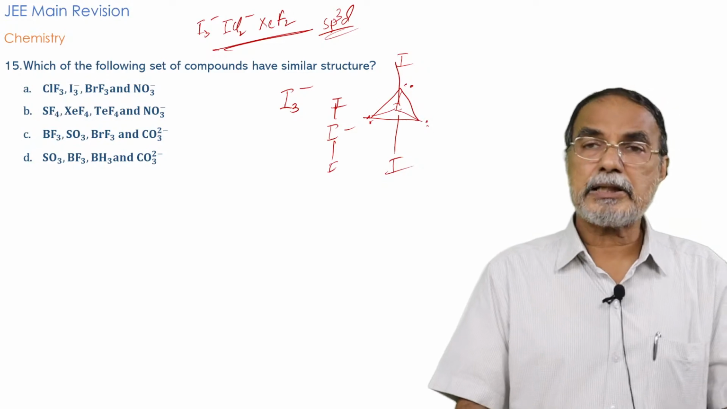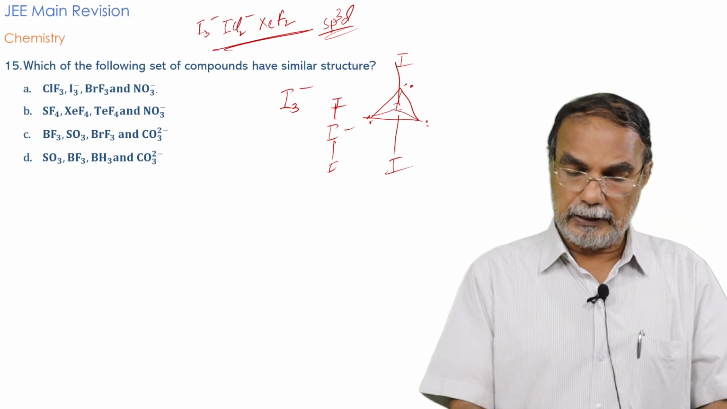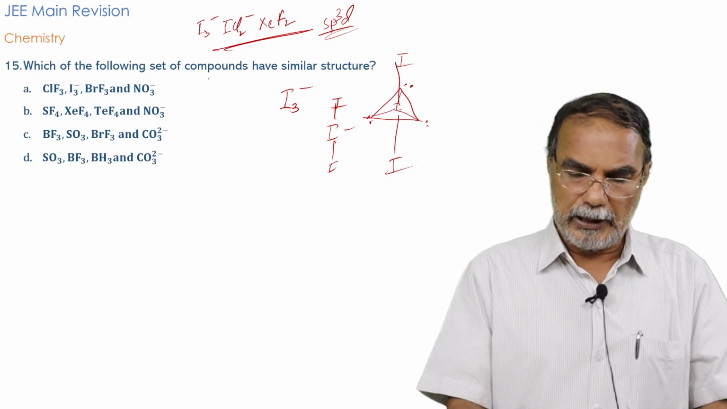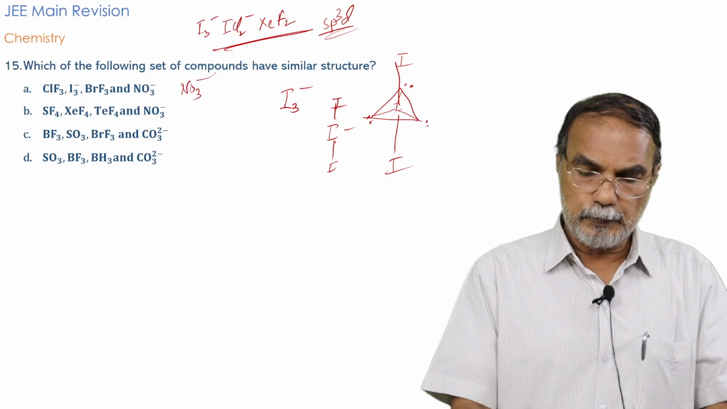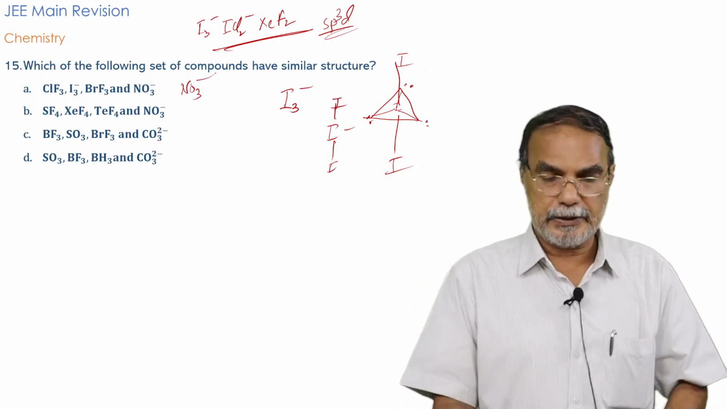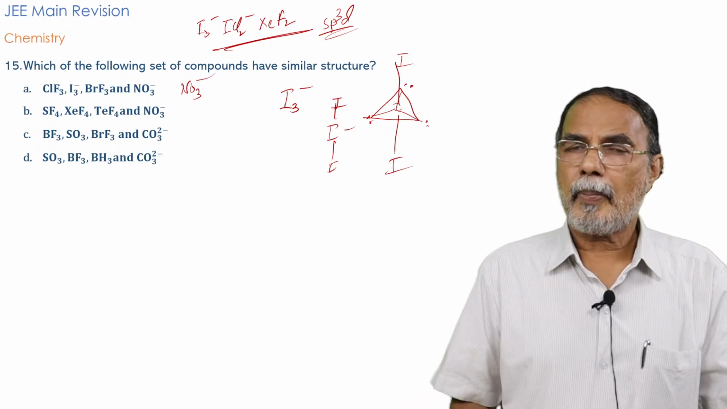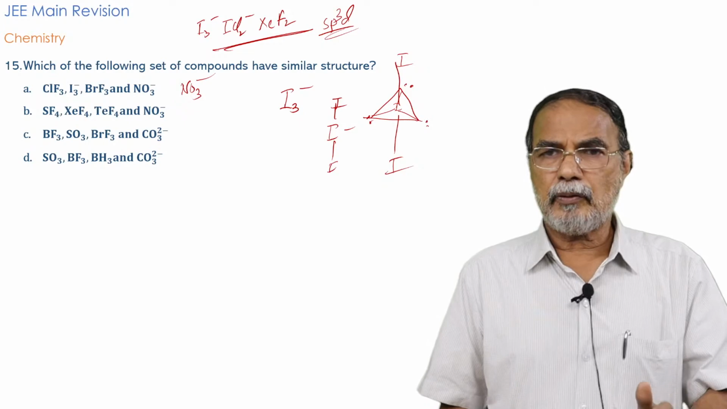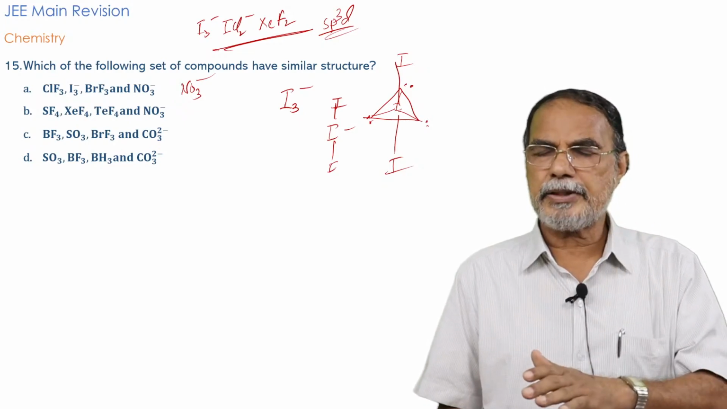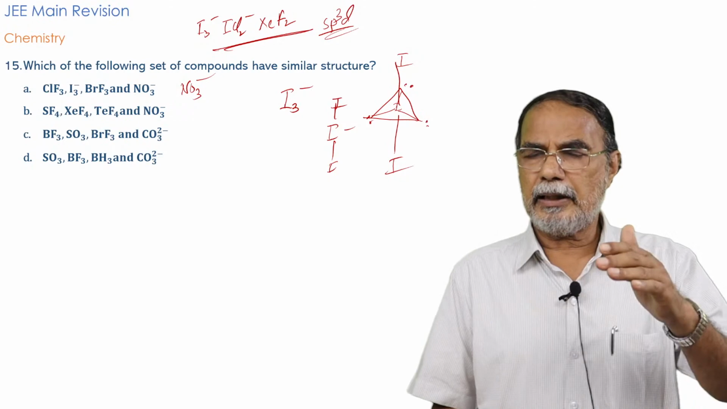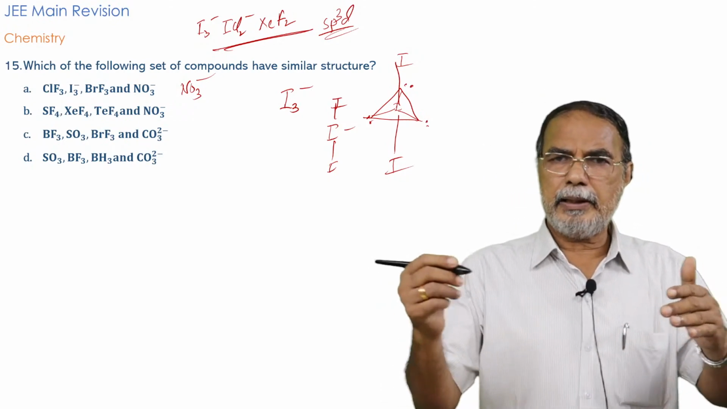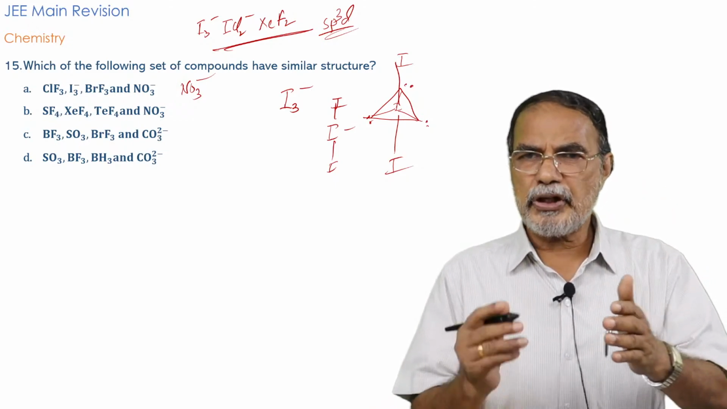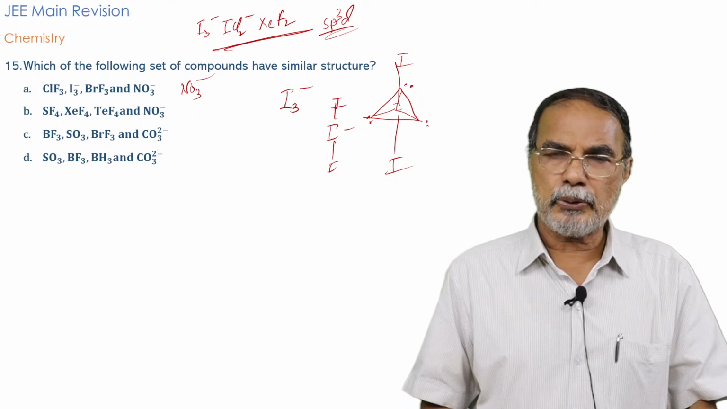Of course, NO3 minus is planar triangular. The central atom is sp2 hybridized, planar triangular. And SF4, you have four bond pairs and one lone pair. It is sp3d hybridization, and it's a trigonal bipyramidal arrangement, and you locate the atoms, and the ultimate shape has to be seesaw shape, SF4, seesaw shape.